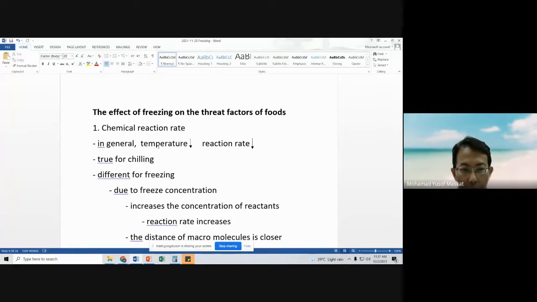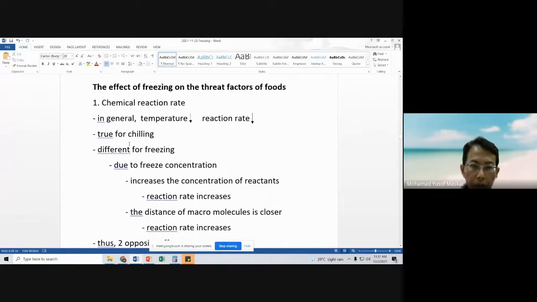Now what we want to discuss is, we know what happens when we lower temperature in chilling, above the freezing point of water, and we know the effects on several of the threat factors of foods. But when we further reduce it, what will happen to the threat factors of foods?